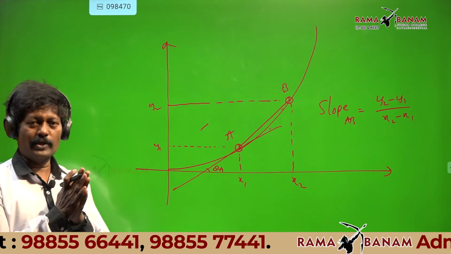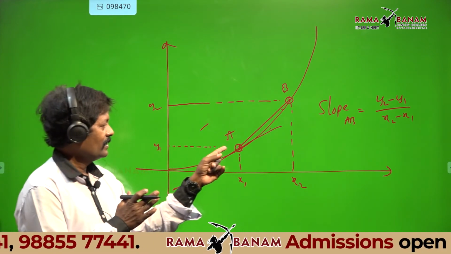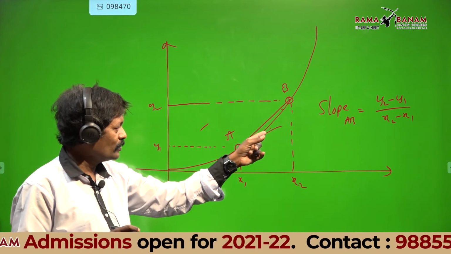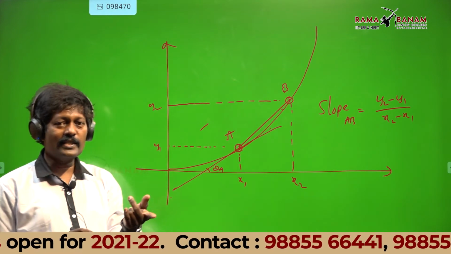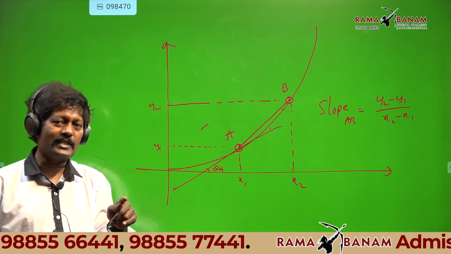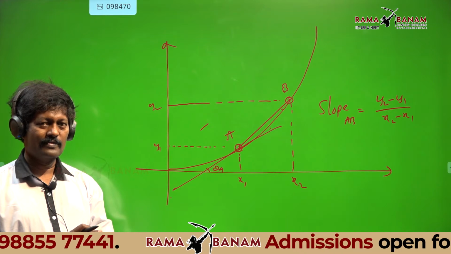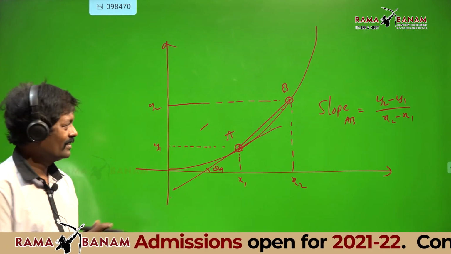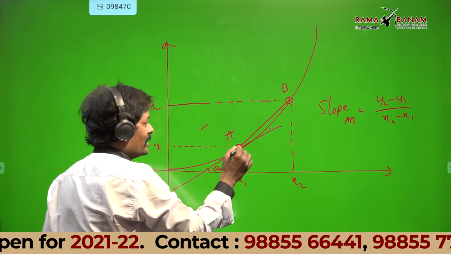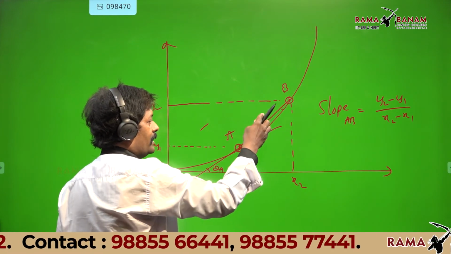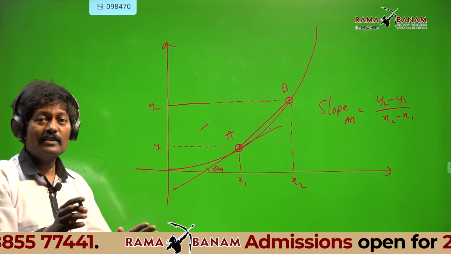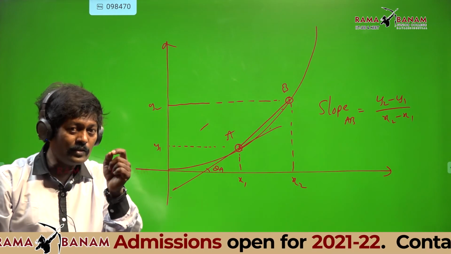Now see the wonderful point here. B is far away from A. As B comes closer and closer to A, can I say the slope of the line AB is almost equal to the slope of the tangent at A? Yeah, see the wonderful point. When B comes closer and closer to A, then I can say the slope of the line AB and the slope of the tangent at A are equal.